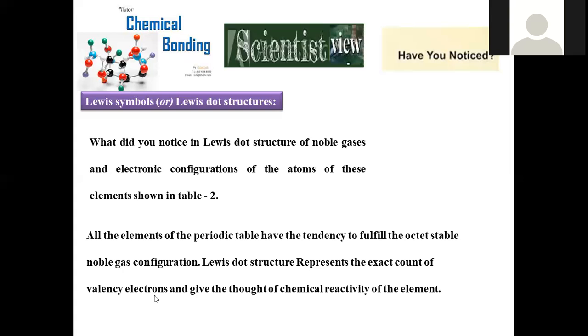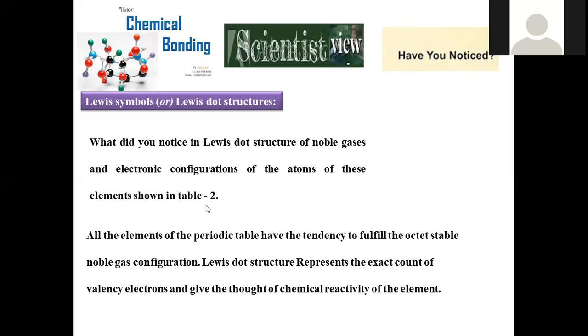The Lewis dot structure represents the exact count of valency electrons and gives a thought of the chemical reactivity of the elements. Why they react and what kind of reactive properties they have are all regulated by their tendency to achieve that noble gas configuration.